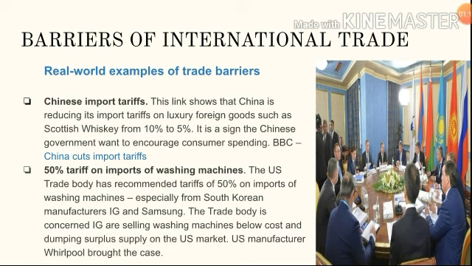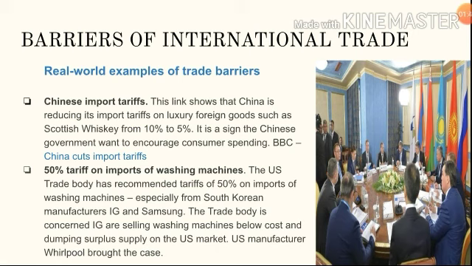So let's see the real world examples of such trade barriers. For example, Chinese import tariffs. So China has a lot of import tariffs on many goods from other countries. For luxury goods, it has only a very little tariff amount because it wants to encourage the consumers, that is, the citizens of China, to spend more.